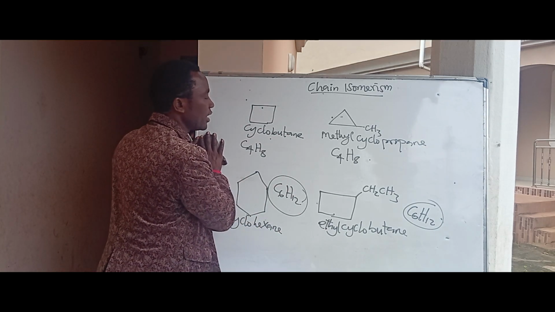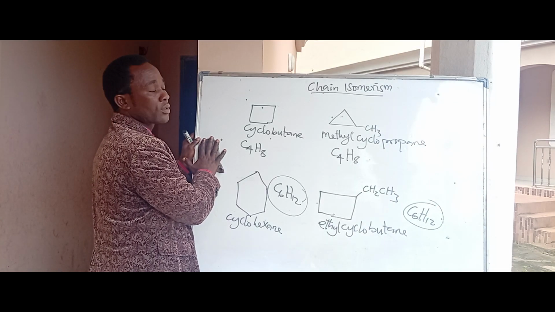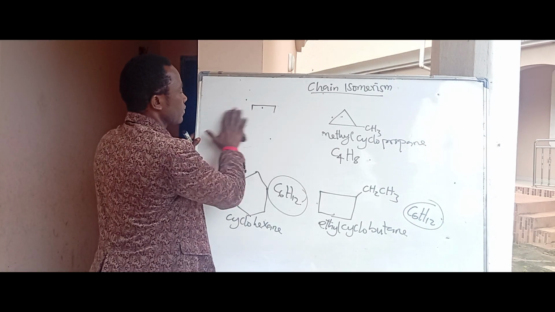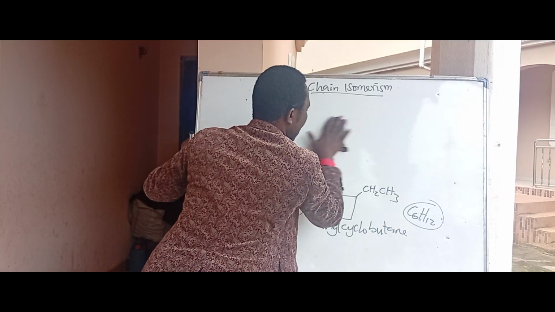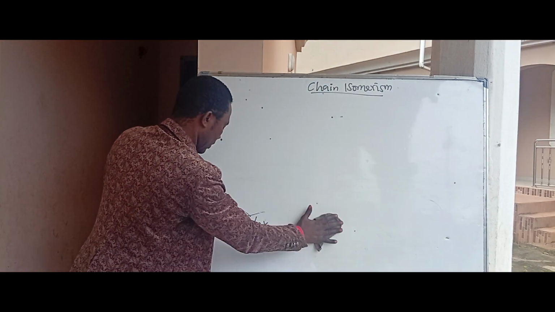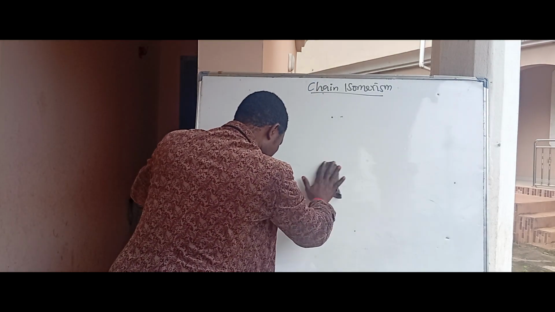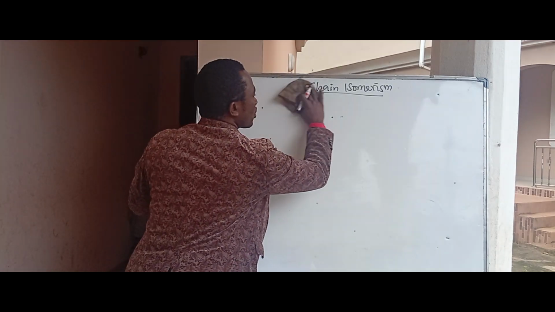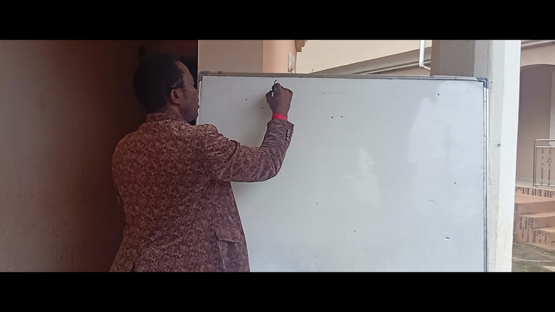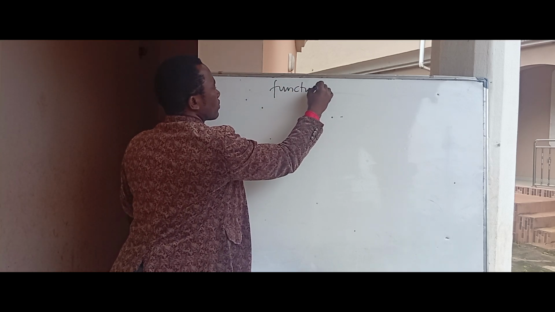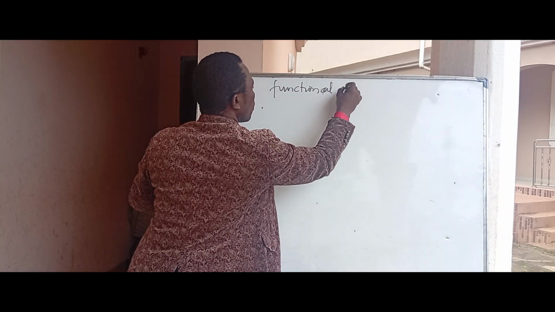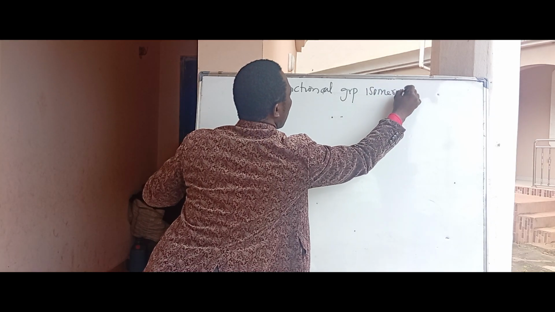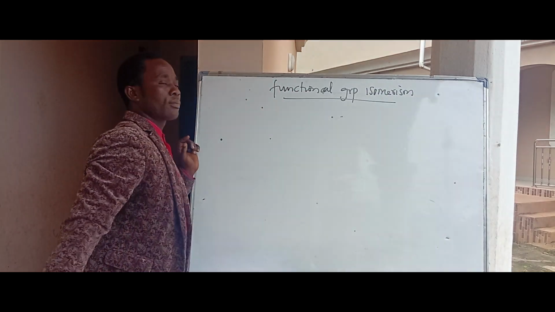So that is what we call chain isomerism. So we can move to the next type of structural isomerism. Let us move. The next form of structural isomerism is functional group isomerism. So we can go to functional group isomerism to know what it is. What is functional group isomerism?